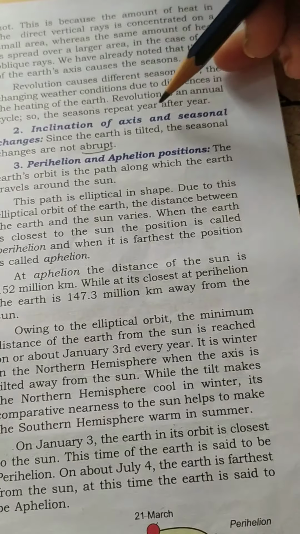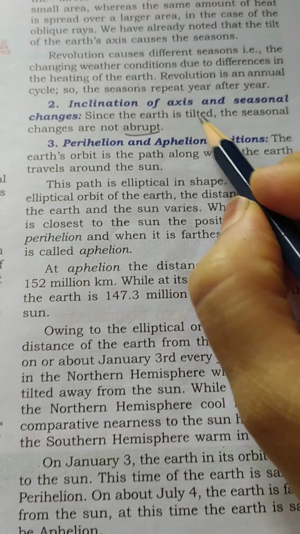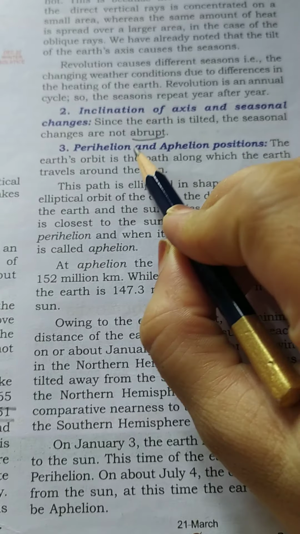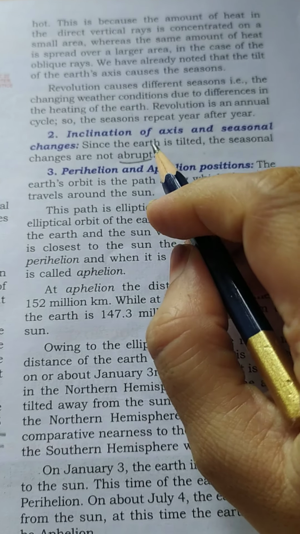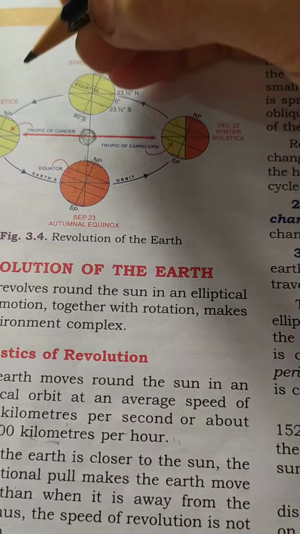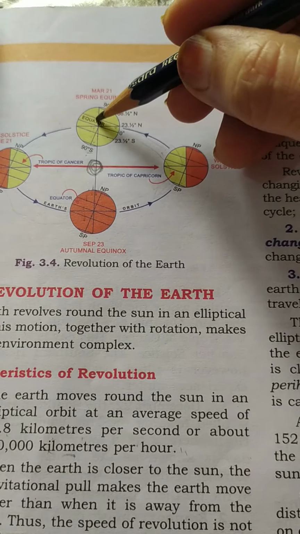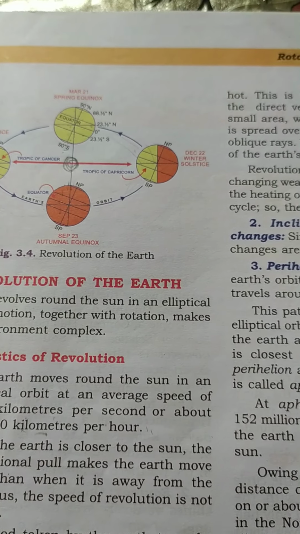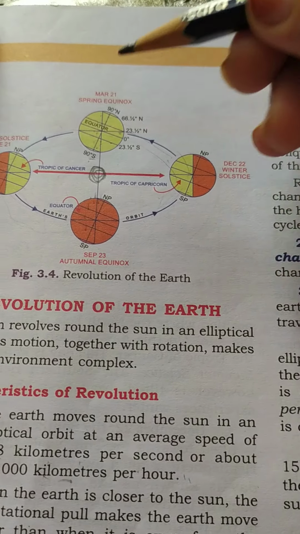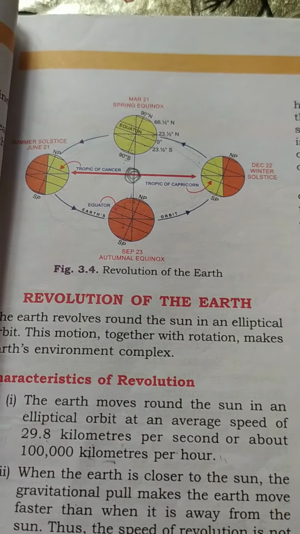Now next is inclination of axis and seasonal change. Because the earth is tilted, these seasonal changes are there, but these seasonal changes are not abrupt. Abrupt means they are not sudden. You must have experienced that it's not that today is summer and tomorrow suddenly it will be winter. No, there is a gradual phase. These seasonal changes are gradual.